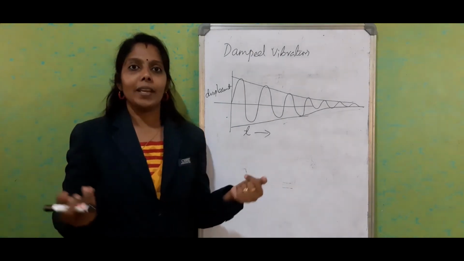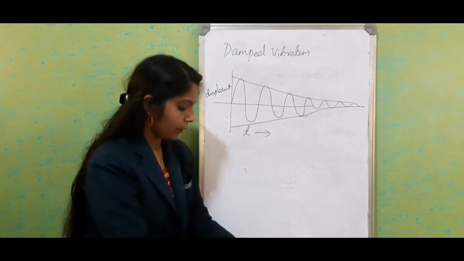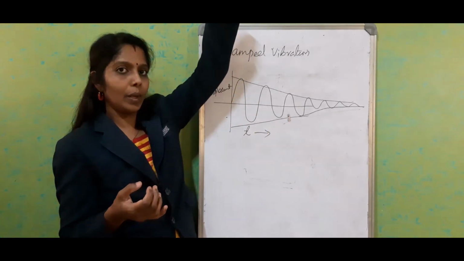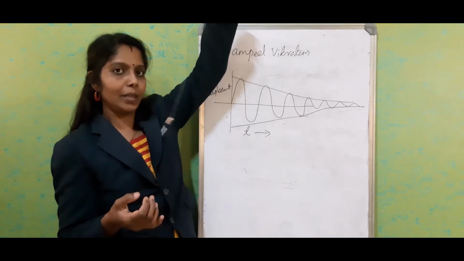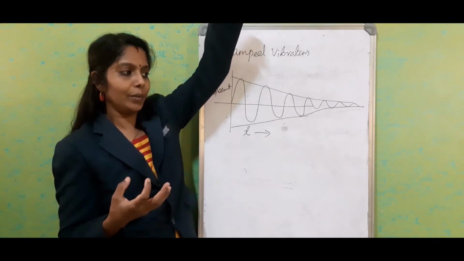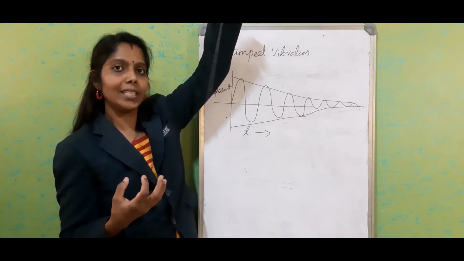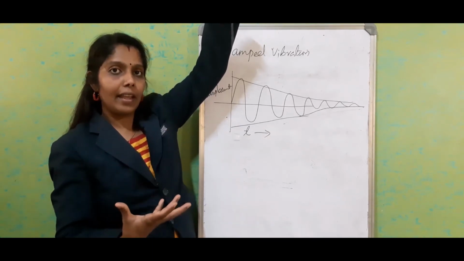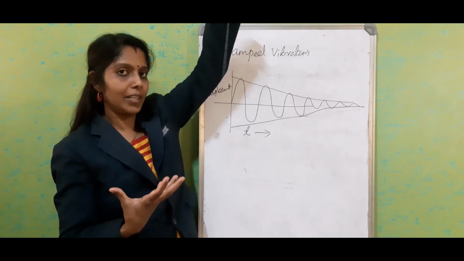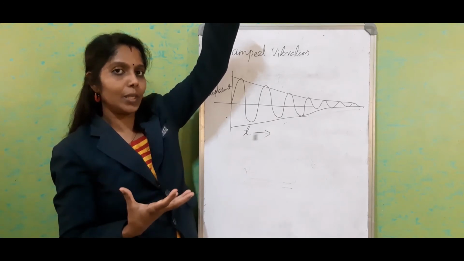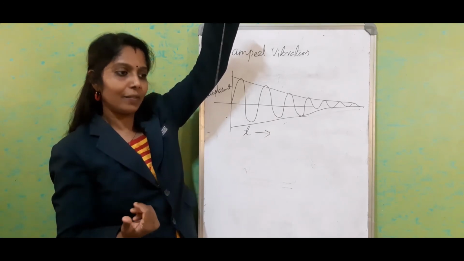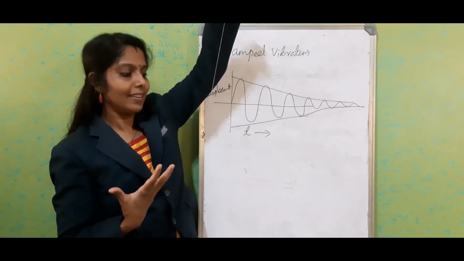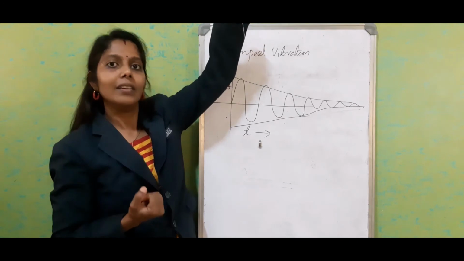Like the normal swing, or even the simple pendulum, the movement of this body. Now it's moving with maximum amplitude, and as time goes on, what happens? Slowly its amplitude decreases. Here the surrounding medium is air. Air exerts a resistive force on it, which is fluid friction. Slowly the amplitude decreases and it comes to rest.